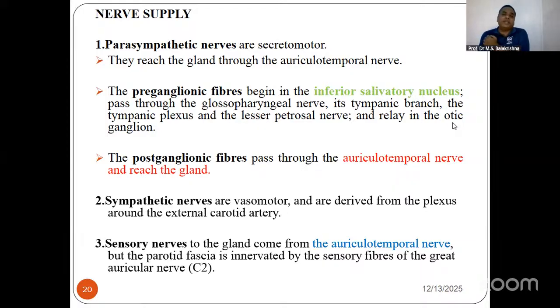Up to the otic ganglion, these are the preganglionic fibers. Then after the otic ganglion, it becomes the postganglionic fibers, which come as the auriculotemporal nerve, and through it they reach the gland. So the otic ganglion is the ganglion in between. That is also a question they ask you. That is all you should know.